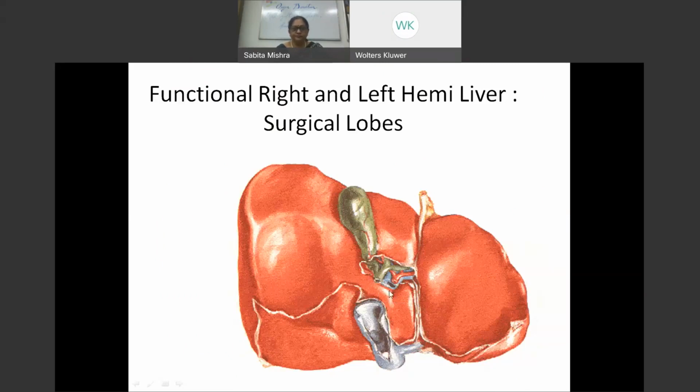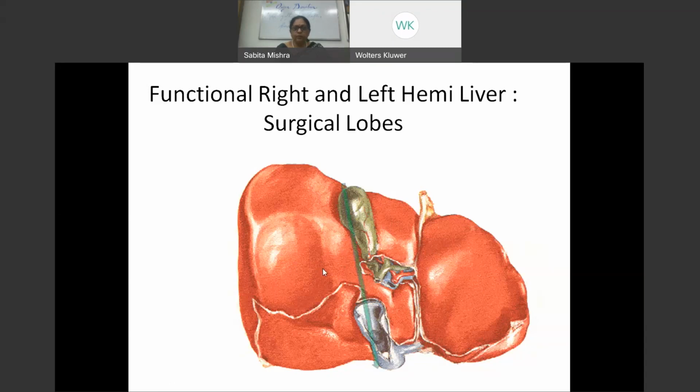Now the liver, what we did till now has been the anatomical classification of the liver into right lobe and left lobe. So the right lobe comprises the entire right lobe with the caudate and the quadrate lobe, and this is the left side. So this is the undersurface of the liver showing you the right and the left lobe.